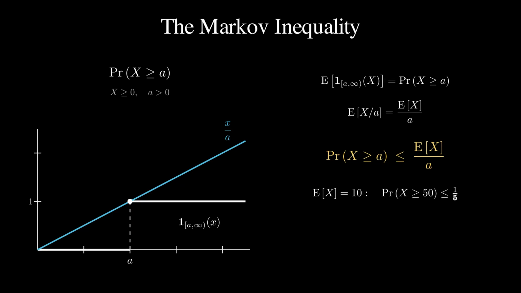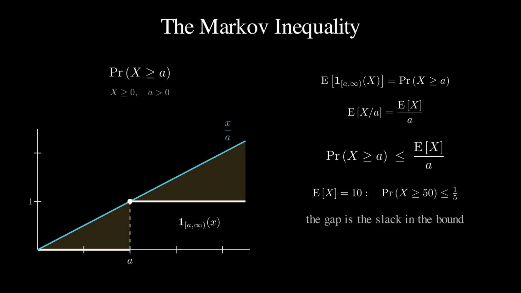Put a number on it. A queue holds 10 customers on average. The chance of finding 50 or more is at most 10 over 50, 1/5, no matter how the queue length is distributed. The gap between the line and the step is the price of that generality. The bound is often loose, and everything that follows works to close the gap.